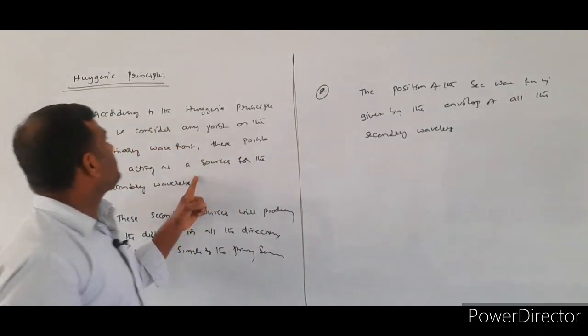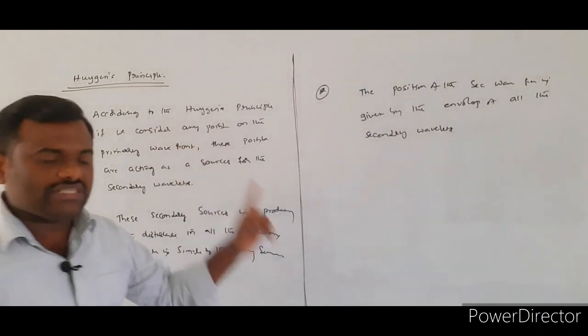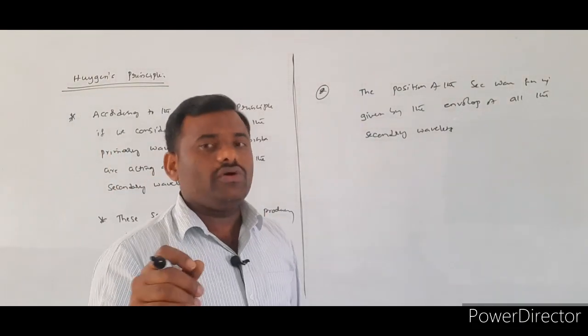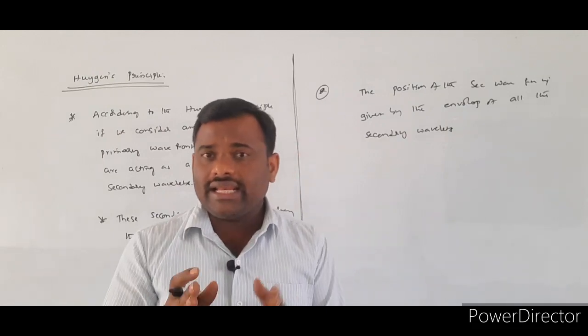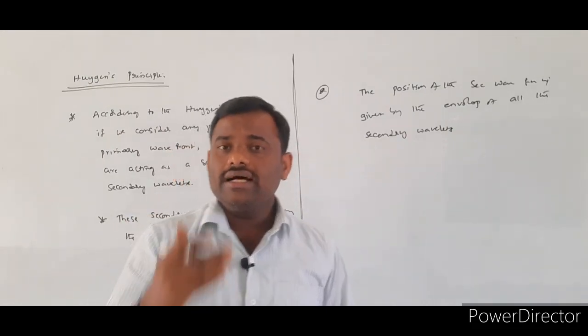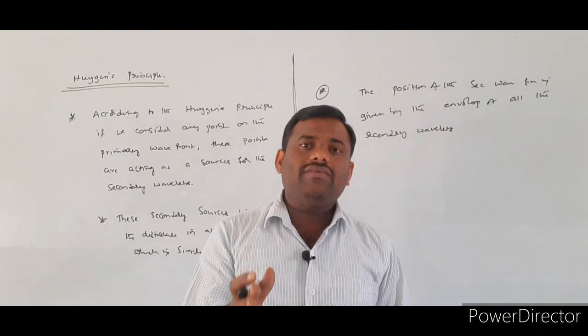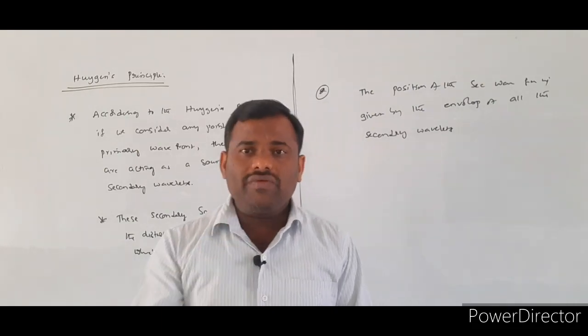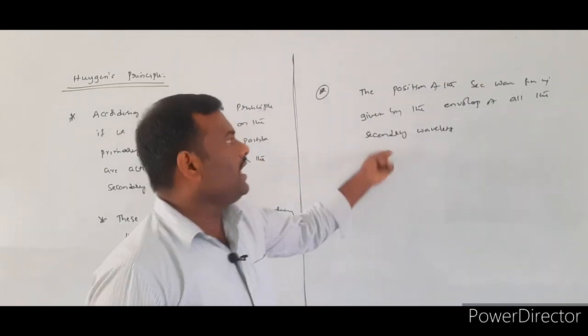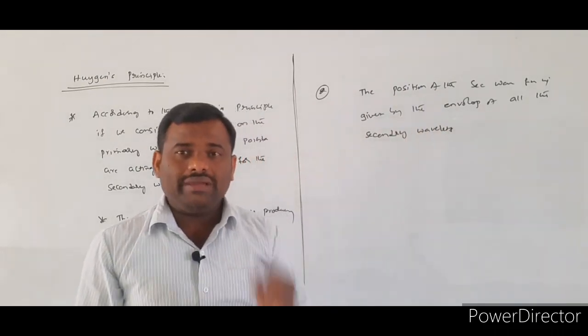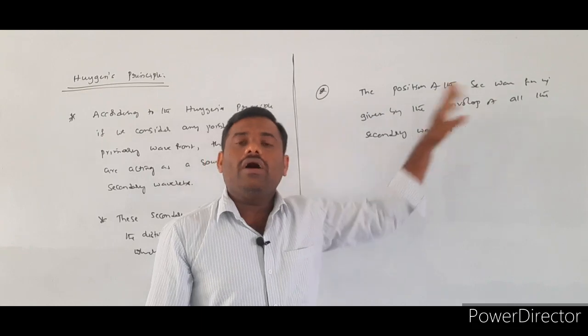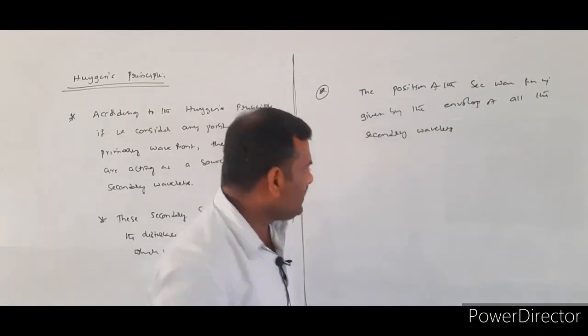So these are the principles of Huygens. What is the first point? According to him, any one point on the primary wavefront will act as a secondary source, and they will produce the secondary wavelets. These secondary wavelets move in all the directions. And how can you get the position of the secondary wavefront? It is simply the envelope of all the secondary wavelets. See here.